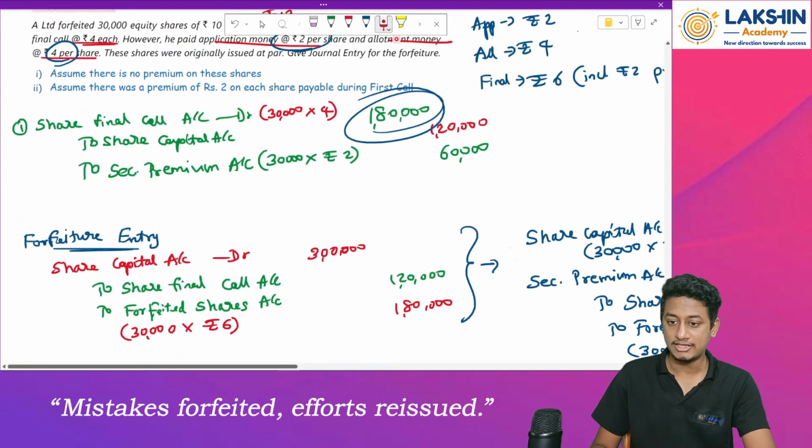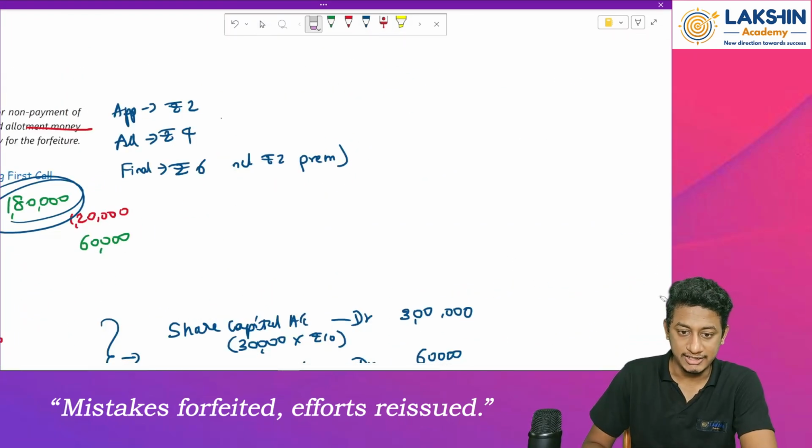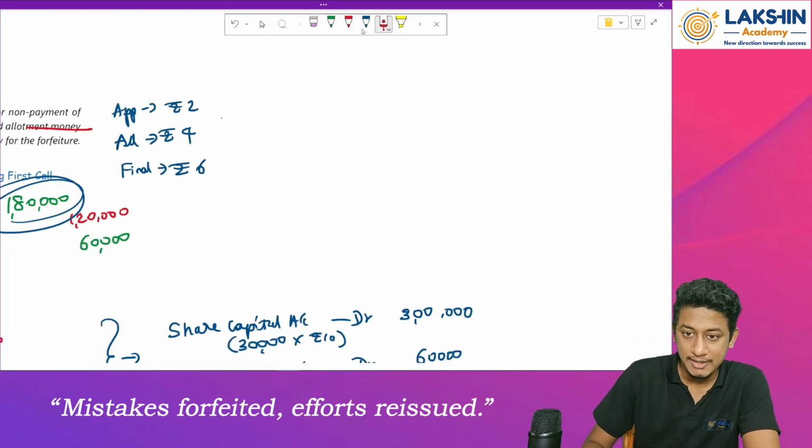Okay. Now let's take one more case. Let us take the next case, where the premium was actually received at the allotment stage, including 2 rupees premium.